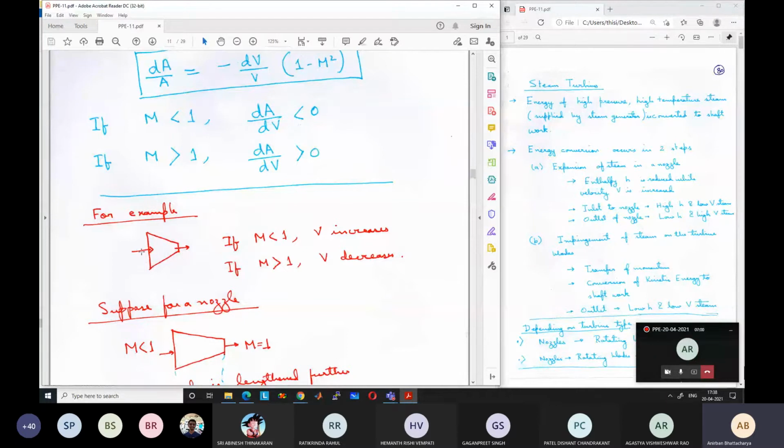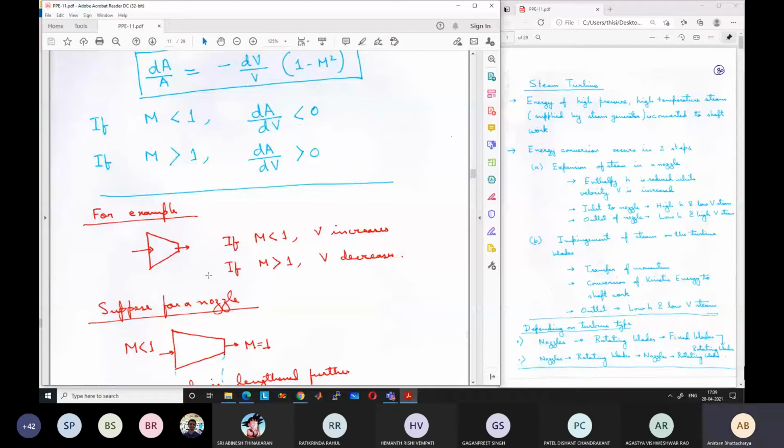This is very counterintuitive. This we do not expect, because in our day-to-day lives we do not see anything like that. We just see that whenever the area decreases, velocity increases. We have developed our intuition that velocity will always increase when the area decreases. But actually for supersonic flow, that is when the Mach number is greater than 1, the exactly opposite thing occurs. If the area decreases, the velocity decreases. If the area increases, the velocity increases.